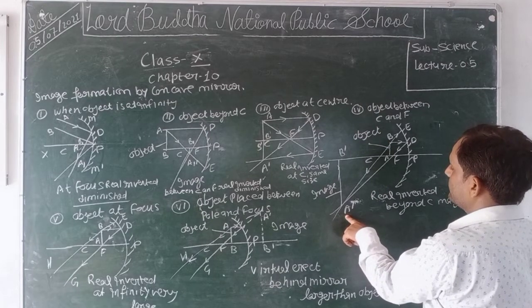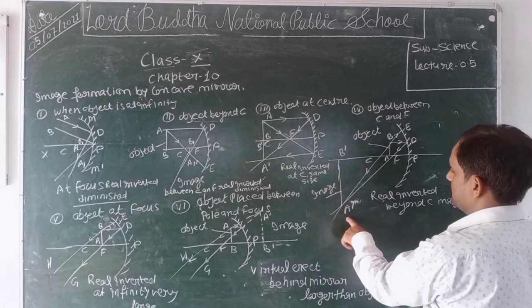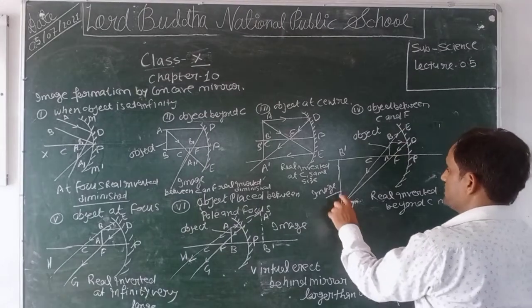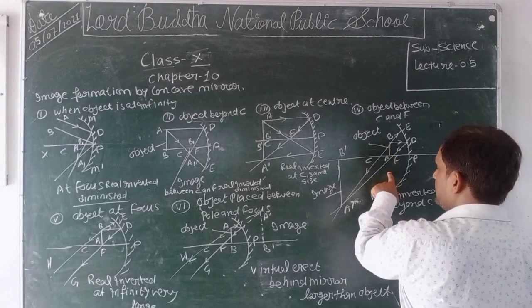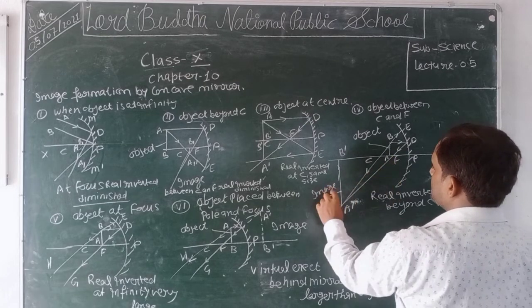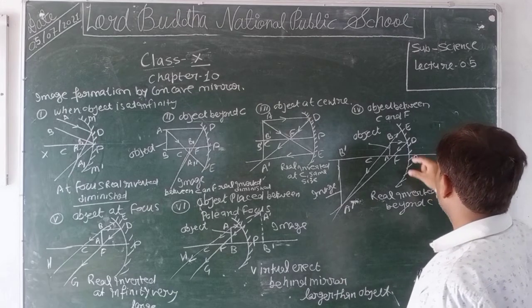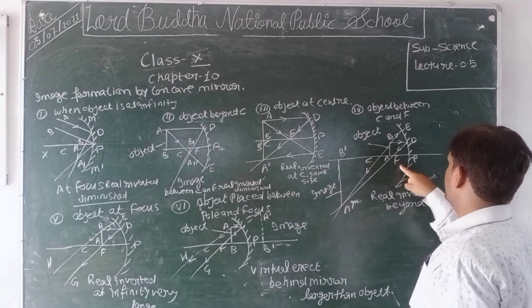We draw a perpendicular on the principal axis as A dash B dash. This is the image of the object AB, which is real, inverted, larger than the object AB, and beyond the center of curvature.